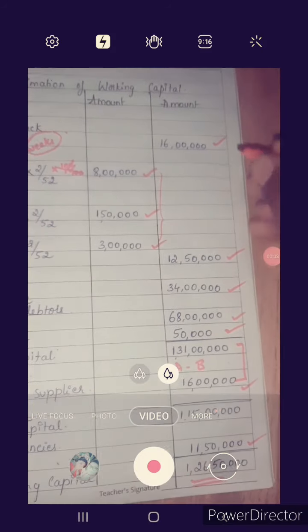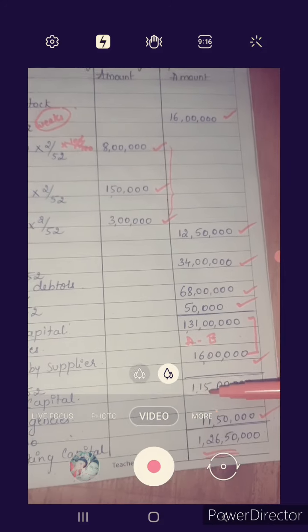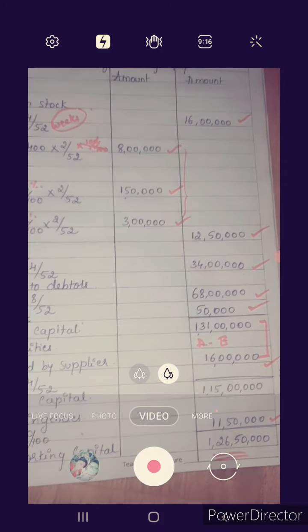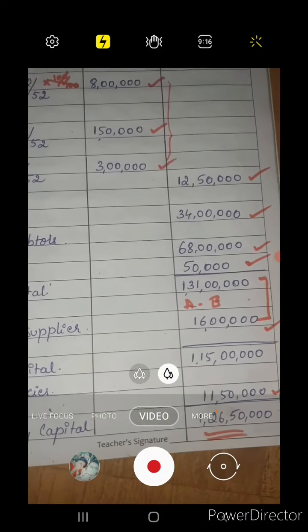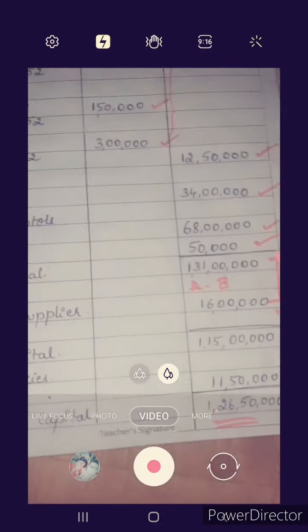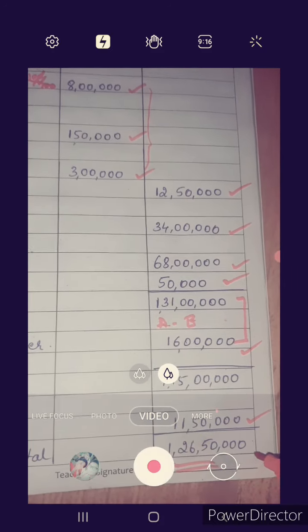So current asset minus current liability, A minus B, equal to 1 crore 15 lakh, added with contingency 11,50,000, the total net working capital or required working capital is 1 crore 26 lakh 50,000.